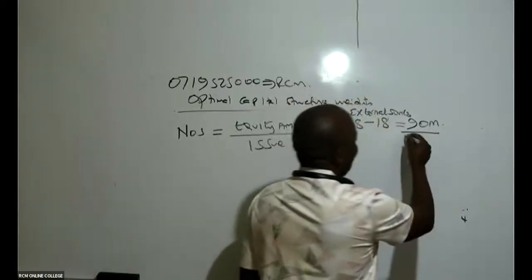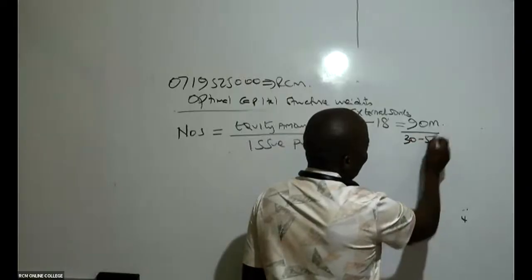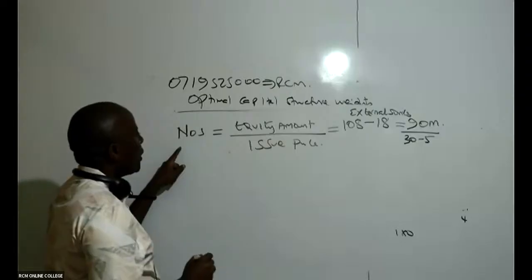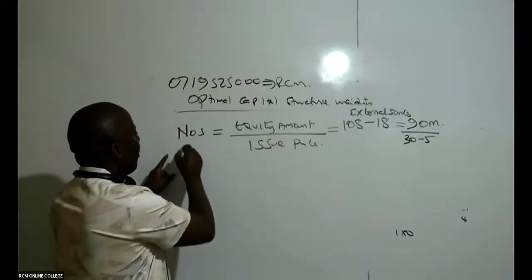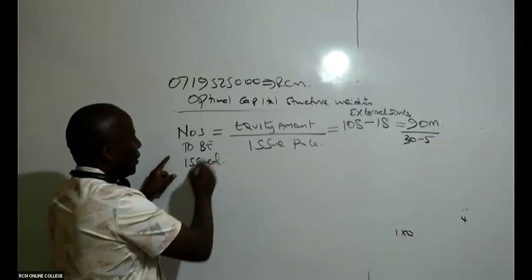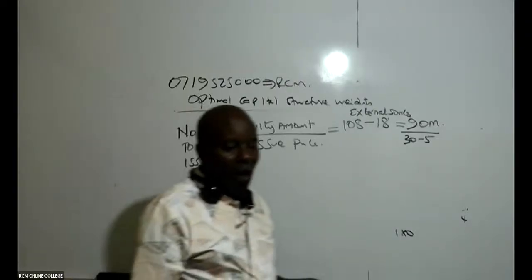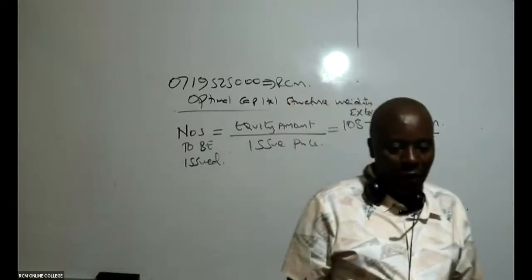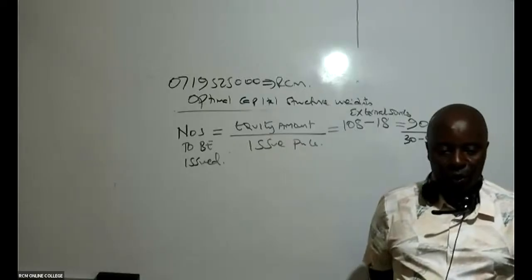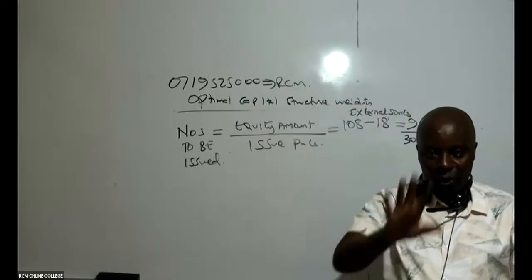So therefore, this will be 30 minus 5. Then how many shares are we going to issue? Remember, NOS stands for number of shares to be issued. How many shares are we going to issue for this particular project?